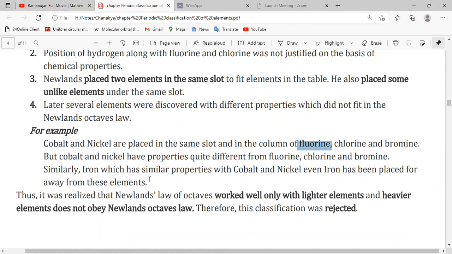Similarly, iron has properties similar to cobalt and nickel, yet it was given a different position. So this is one of the drawbacks. Thus, it was realized that Newland's law of octaves worked well only for lighter elements and not for heavier elements. That's why Newland's classification was rejected.